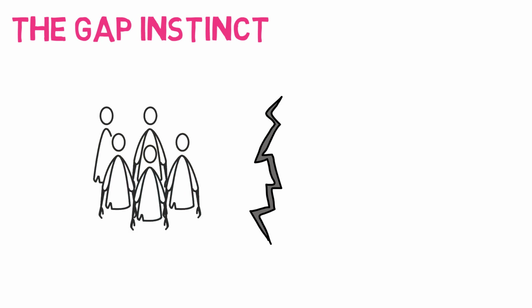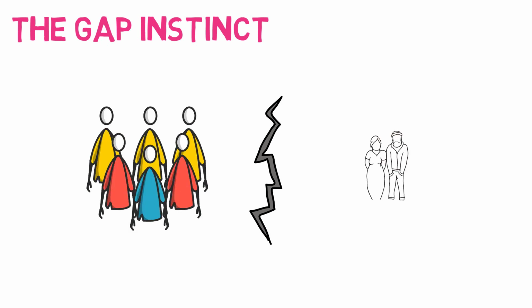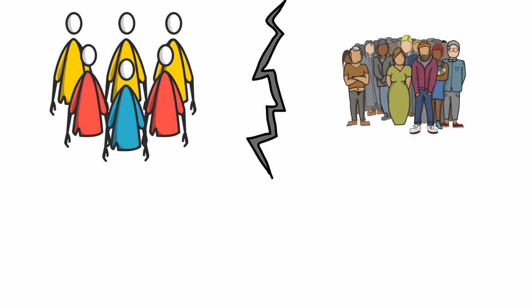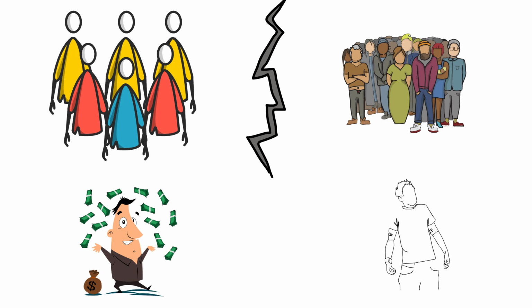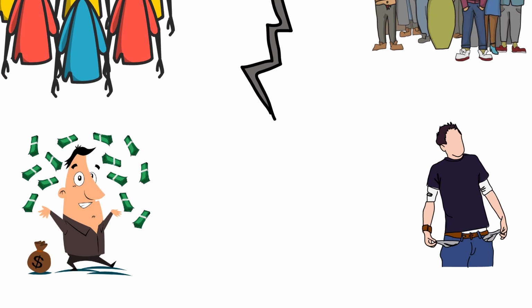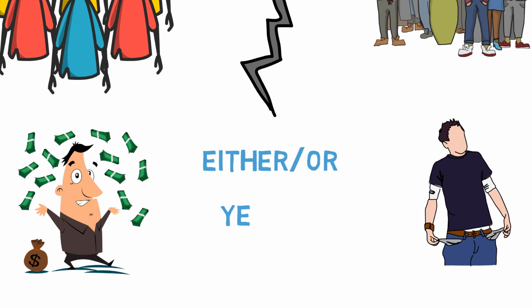Lesson 1. The gap instinct. The gap instinct causes us to divide things into opposing and distinct groups. It assumes that things are either black or white, forgetting about the grey areas. For example, the concept developed/developing, rich or poor. This instinct causes us to assume that things are one way or the other, either or, yes or no.